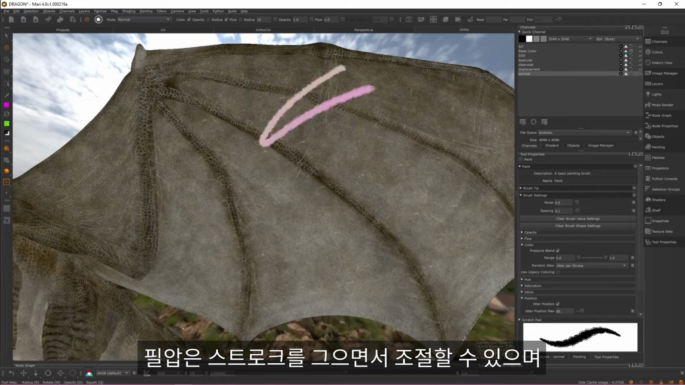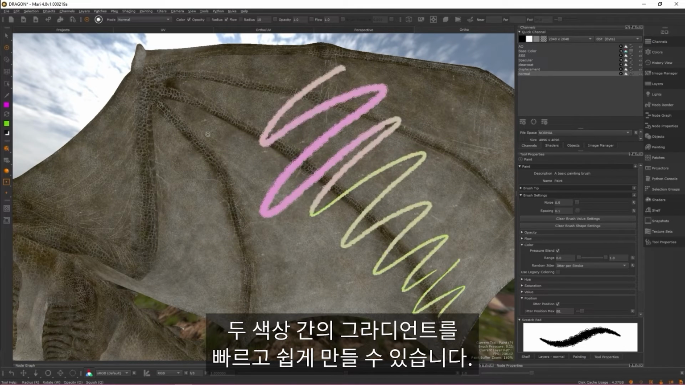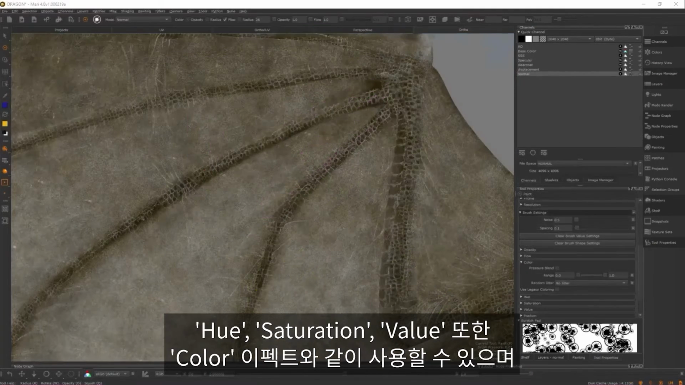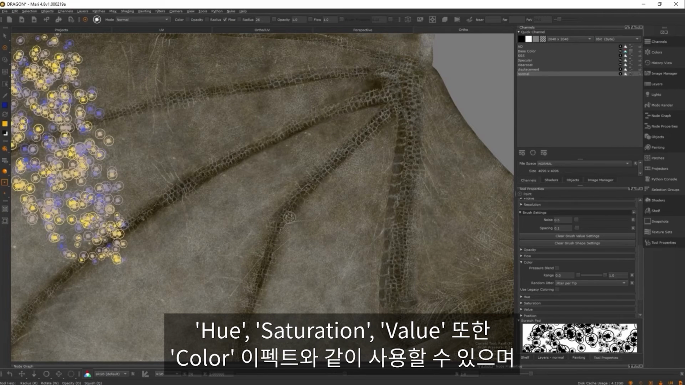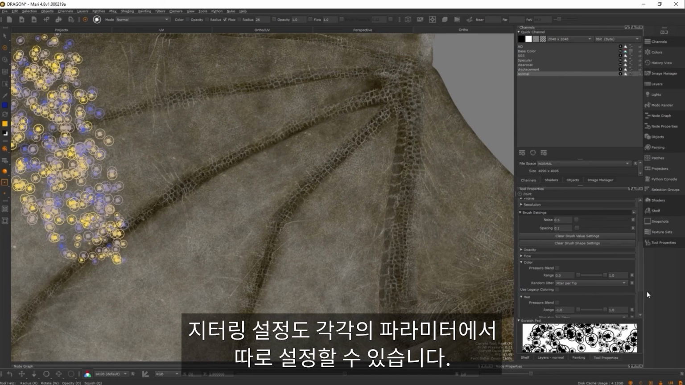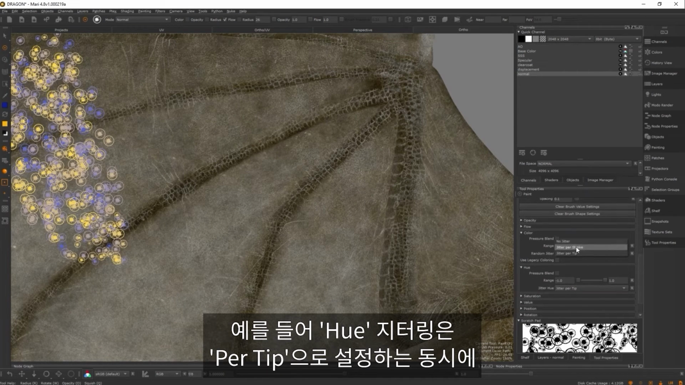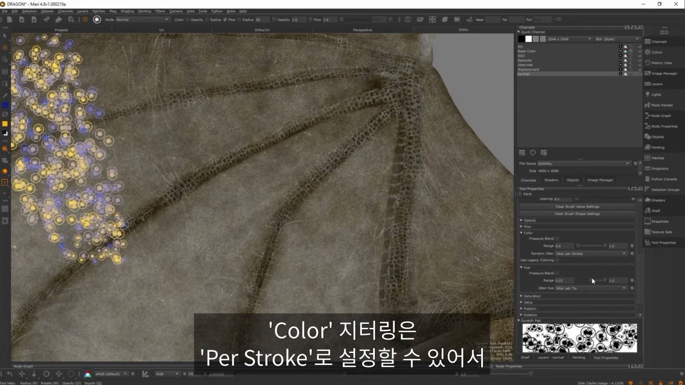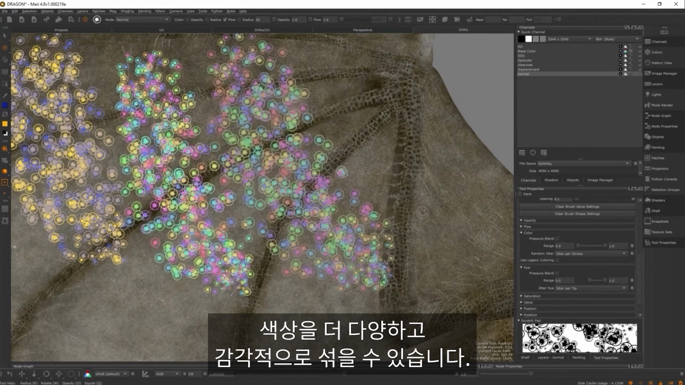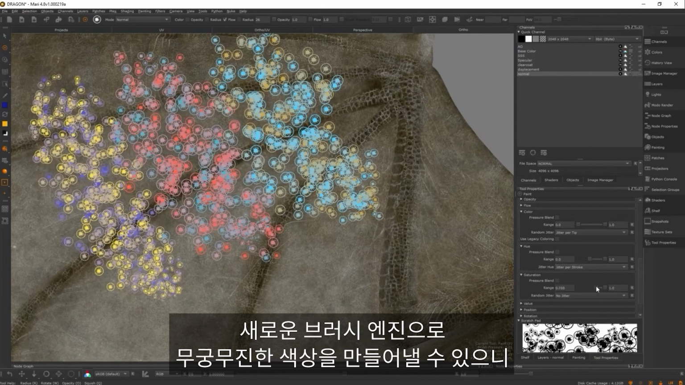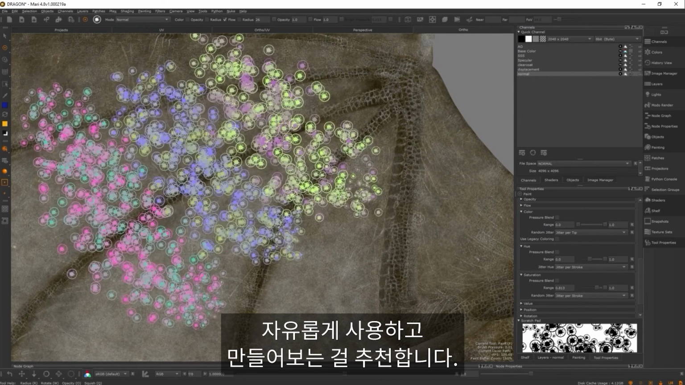Pressure can also be adjusted as you draw a stroke, allowing you to paint gradients between two colours quickly and easily. Hue, saturation, and value effects can also be used in tandem with colour effects, and the jitter settings can be set independently of each parameter. For example, this means that you can have your hue jittering per tip, while the colour jitters per stroke, leading to some really cool colour variance every time you put down paint. The colour possibilities within the new brush engine are endless, so we encourage you to have a play around and see what you can create.